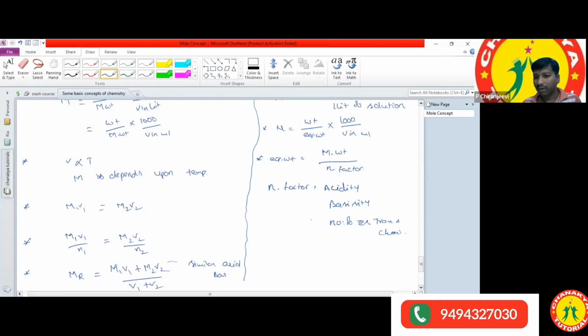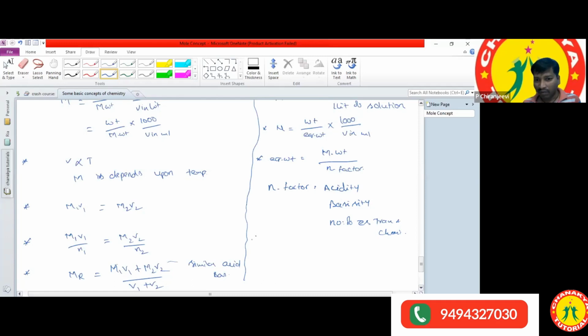Based on this we can calculate the equivalent weight. Now we got the clarity.